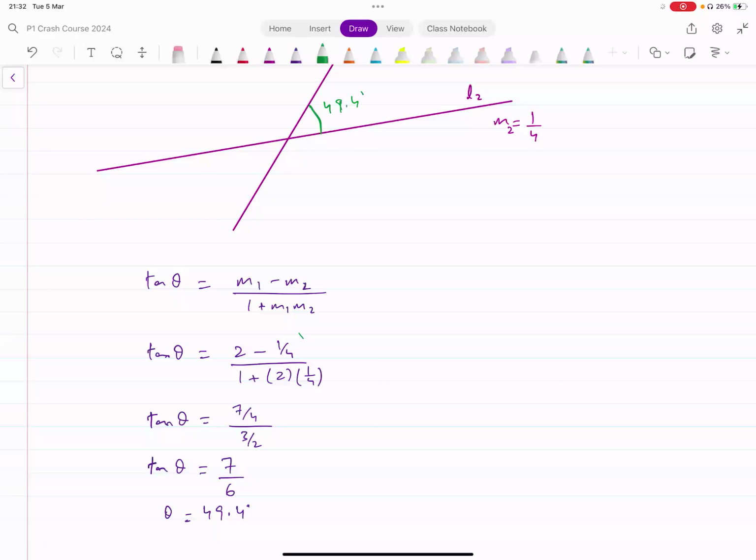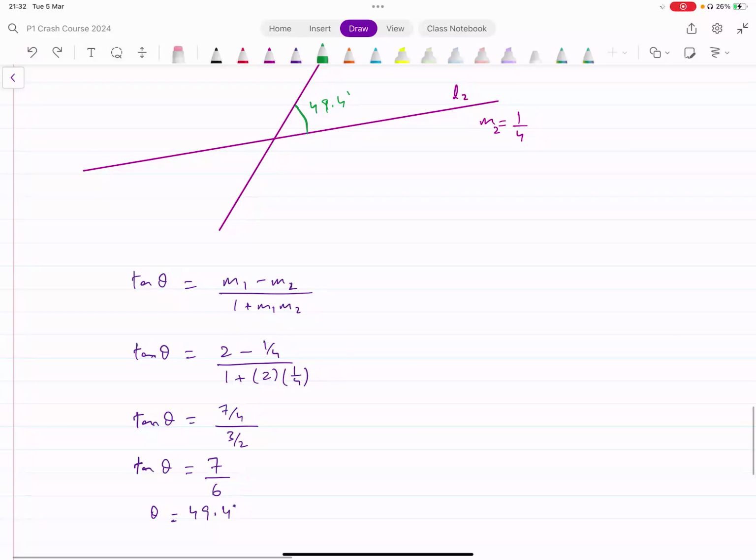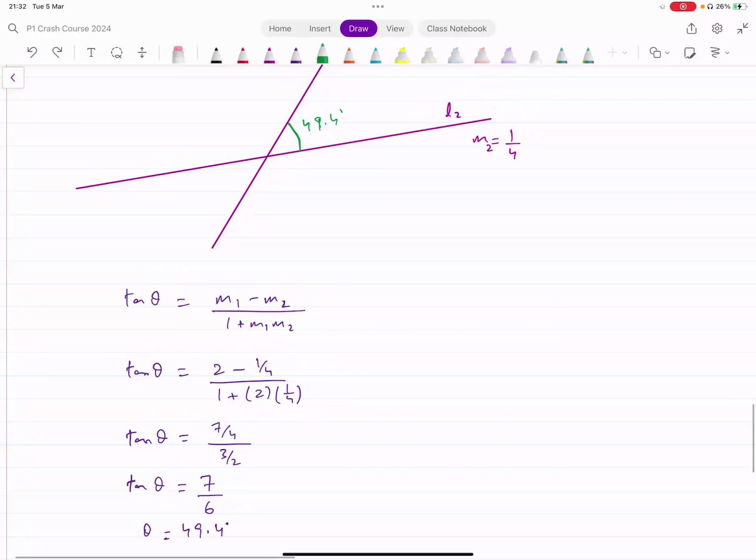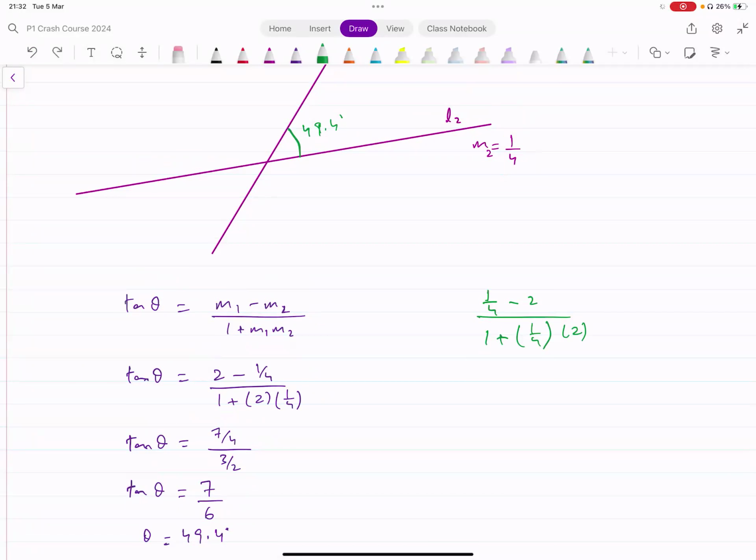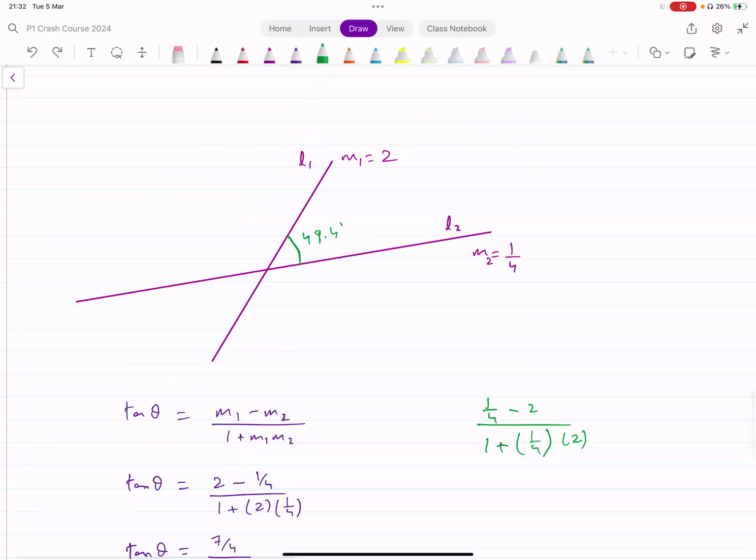Now, even if you interchange M1 and M2, that's not going to be that much of a problem, because if you do interchange them, you can try that. You can try 1 over 4 minus 2 divided by 1 plus 1 over 4 into 2, as in you can take 1 over 4 as M1, you can take 2 as M2. It doesn't make any difference.